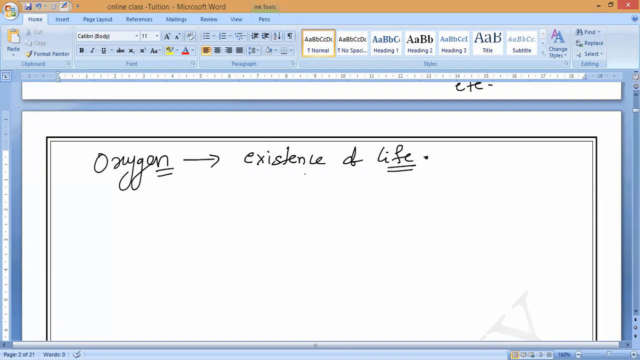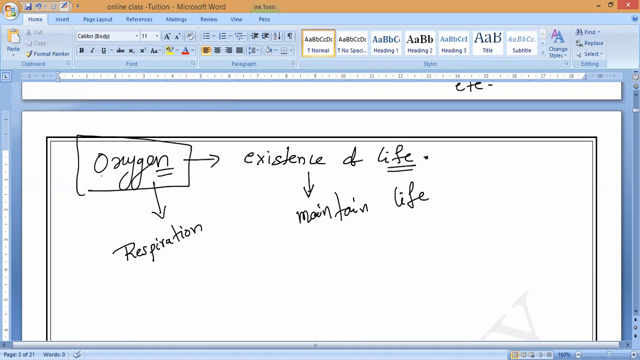Is it yes or no? If you want to maintain your life, then you have to take oxygen. What is the importance of oxygen? Because why? Inside, for example, our respiration reaction is taking place with what? It is releasing energy with the help of oxygen only.